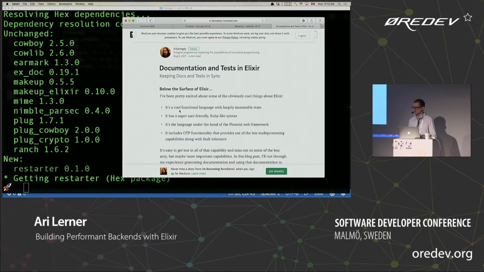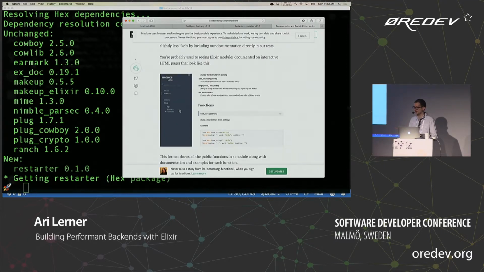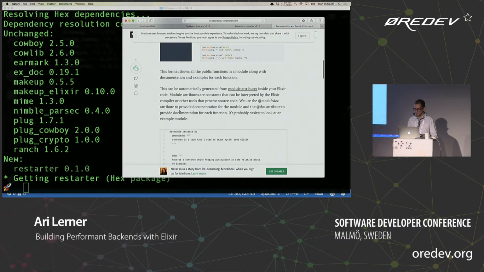But you can write integration tests in Elixir. You can also write, I forgot what it's called, a middle test that's like a unit test and an integration test combined into one. I don't really use that very often. I really just write unit tests for my backends.